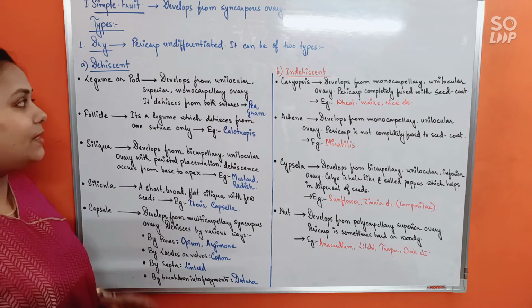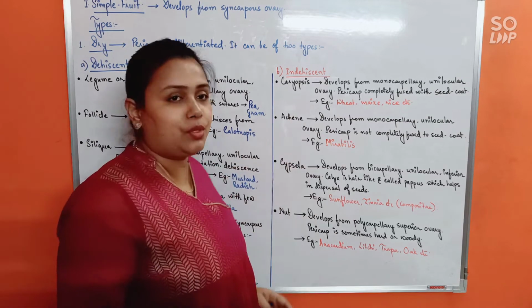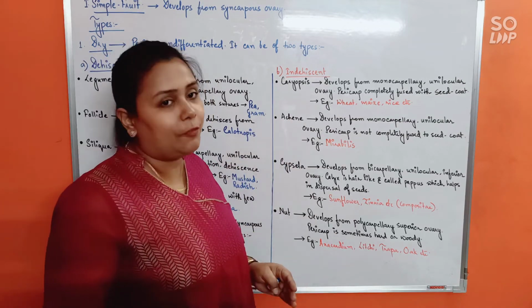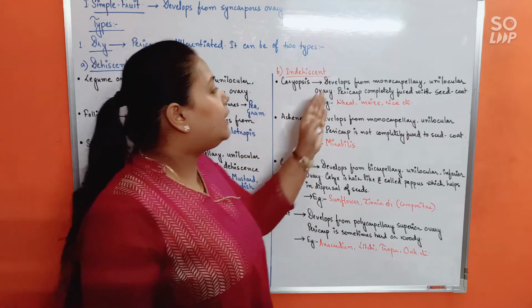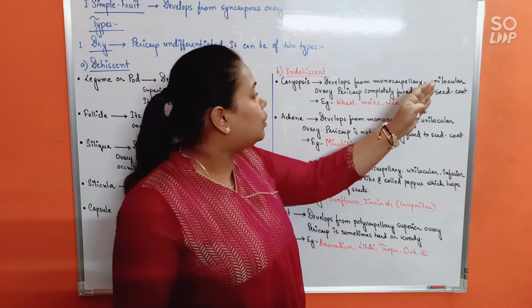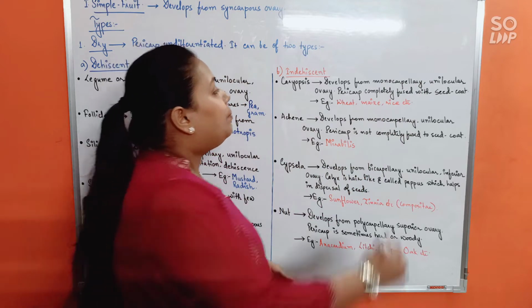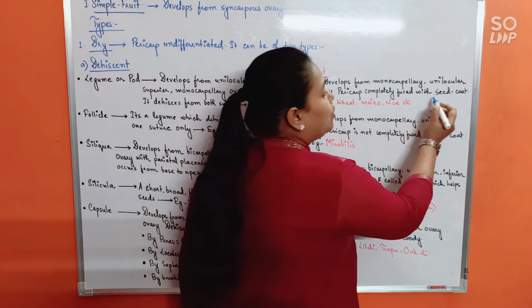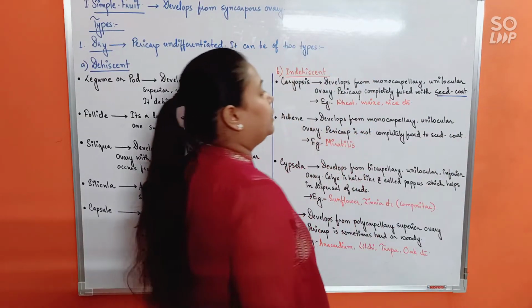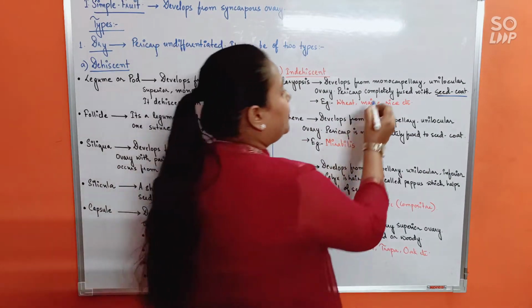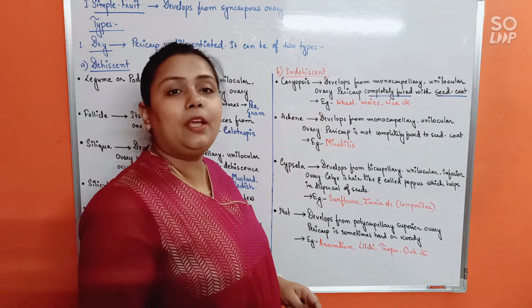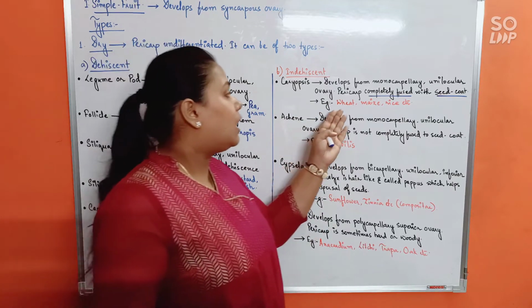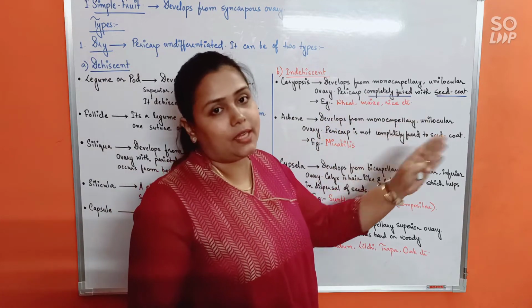Alright, next, indehiscent fruits. Indehiscent fruits are of 4 types. First is Caryopsis. See here, it develops from monocarpillary unilocular ovary and pericarp is completely fused with the seed coat. This is very important. Pericarp is completely fused with the seed coat. Okay. Example will be all the cereals, that is wheat, maize, rice, etc.